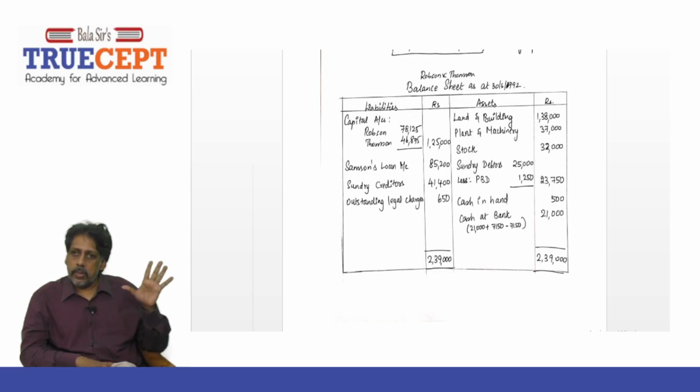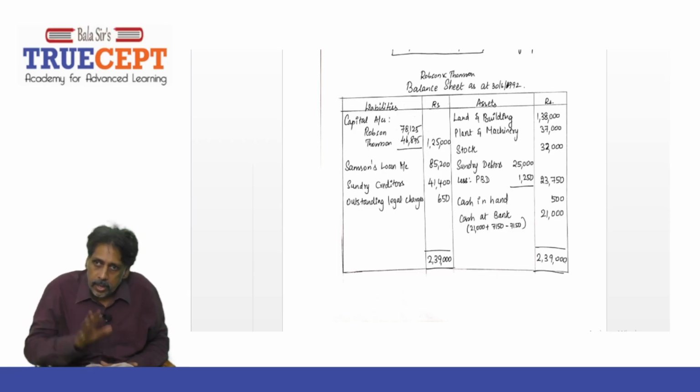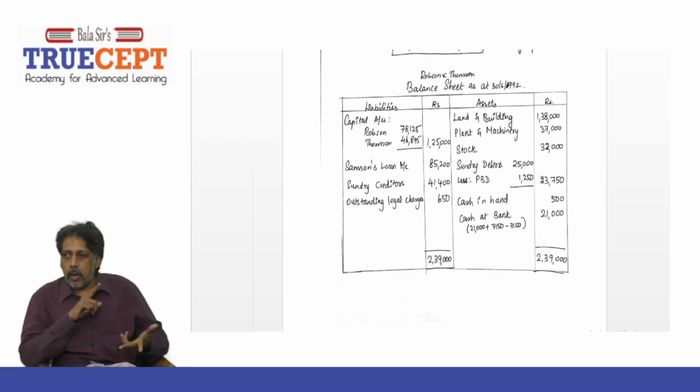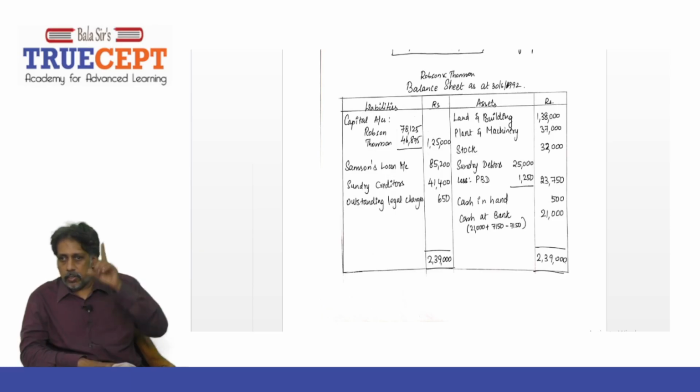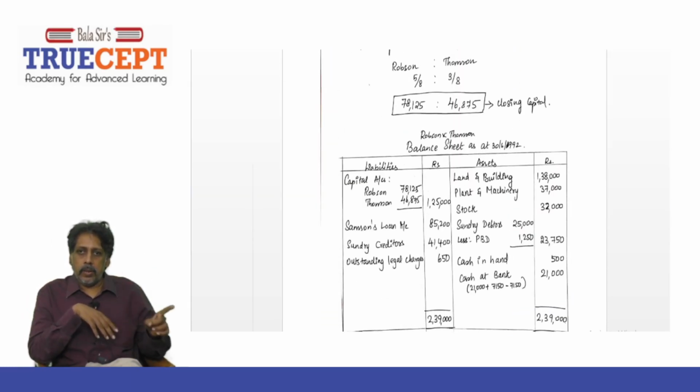And cash at bank, what is the amount given? Opening balance 21,000. To that, add 7,150 brought in by Thompson and minus 7,150 that was paid to Robson. So we paid 7,150 to Robson. And what is the net amount? Same, 21,000. That's it. And what is the balance sheet total? 2,39,000. And the balance sheet tallies because it is called the balance sheet, right? So with that, we complete this example.